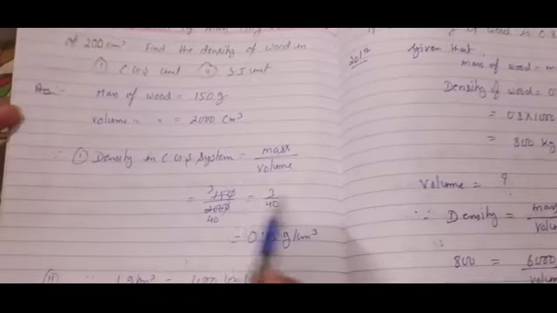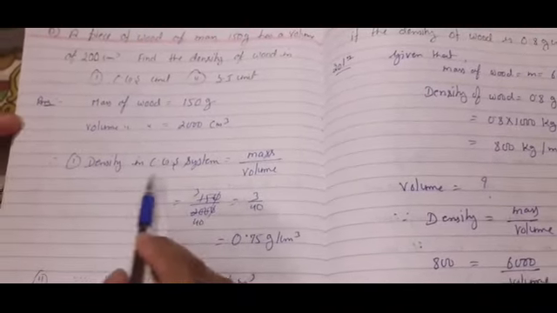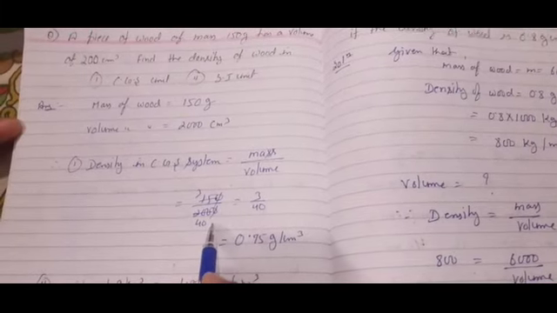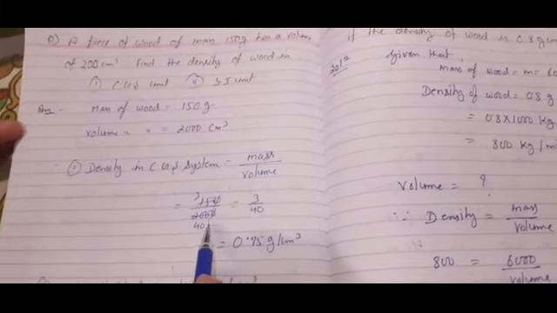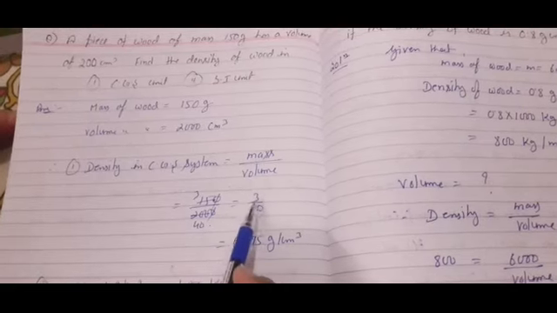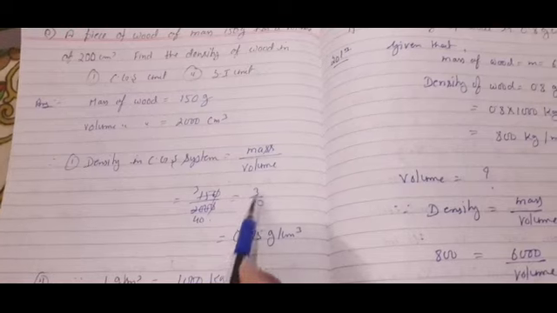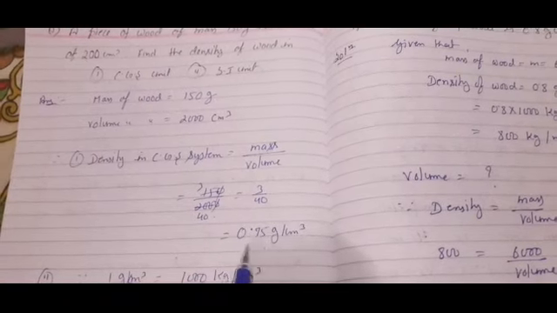So first of all, we divide the numbers. Density in the CGS system is mass upon volume. So 150 upon 200, that is 3 by 4. The 0 cancels, and 3 by 4 gives 0.75. Here the volume is 200 centimeter cube.